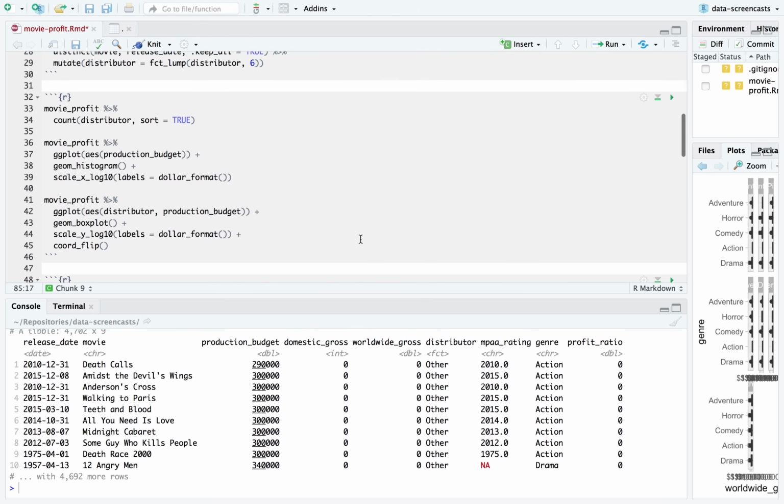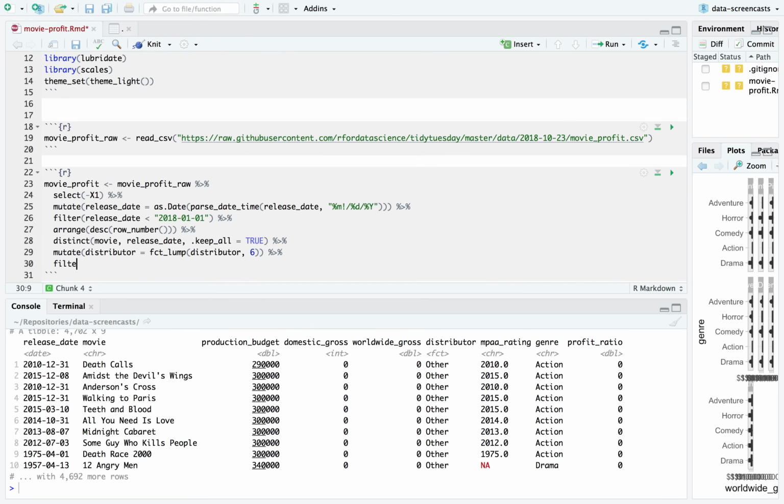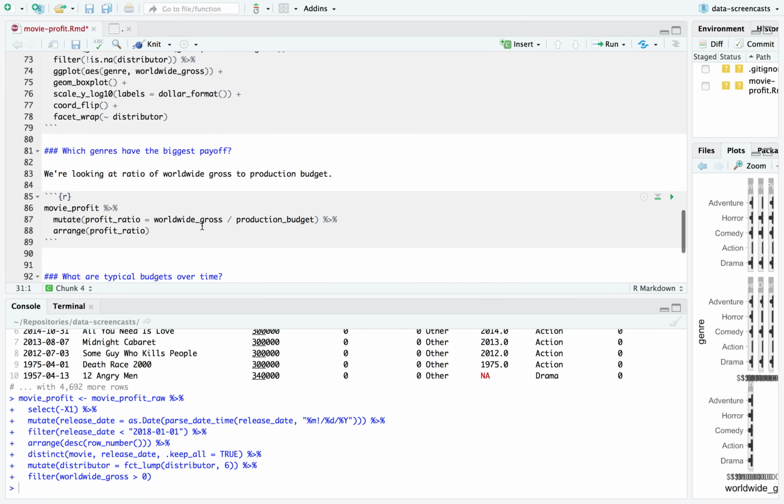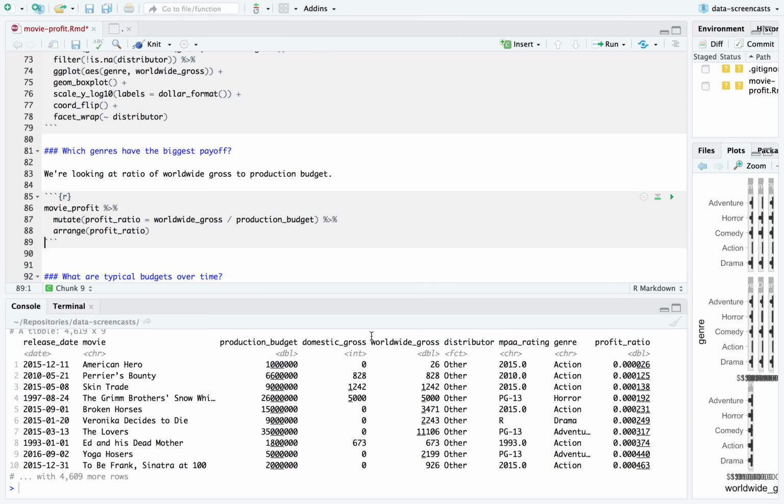I'm actually going to remove it all the way up in our cleaning step. We know we don't have every movie of all time, so we shouldn't get too precious about throwing out some movies when we want to. Here we have some movies I've never heard of, which is really kind of the point. These are going to be some movies that make very, very little money.